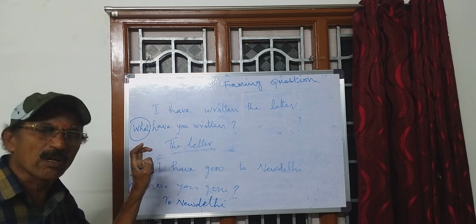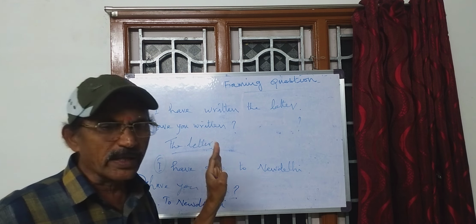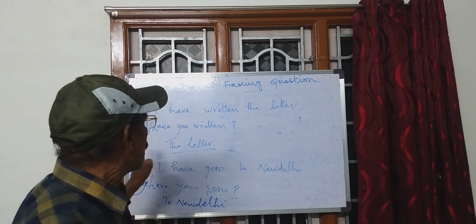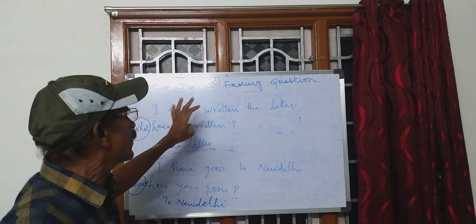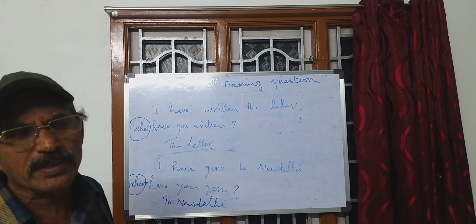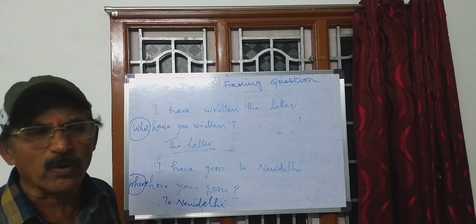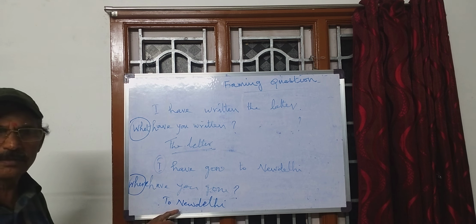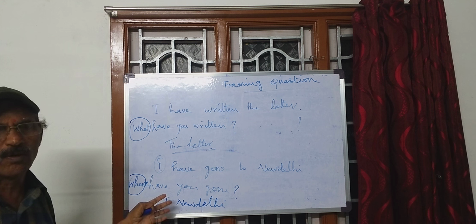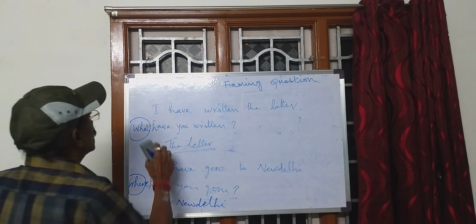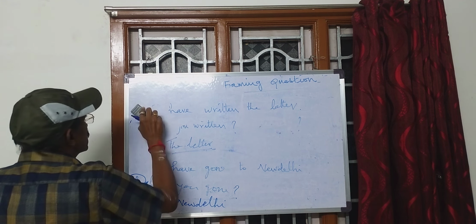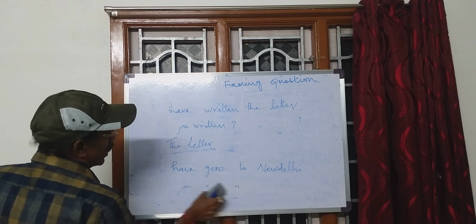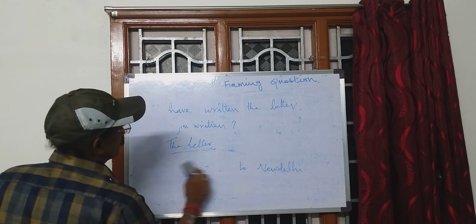So questions are of two kinds. One is a confirmation question. For confirmation questions, you will get only yes or no answer. For information question, we can get an information or an answer. So these are two types of questions we have to learn.